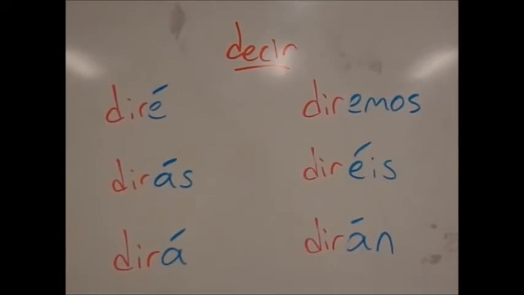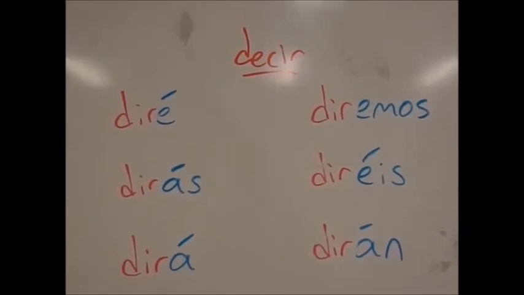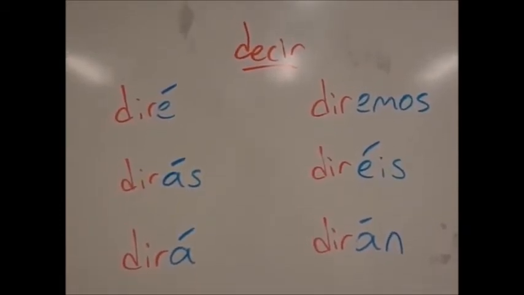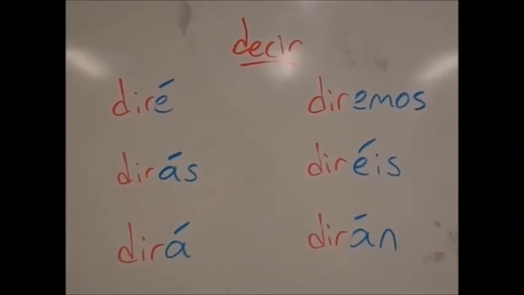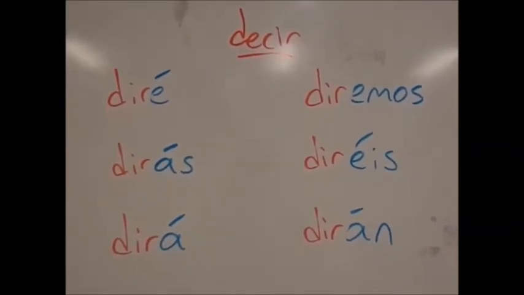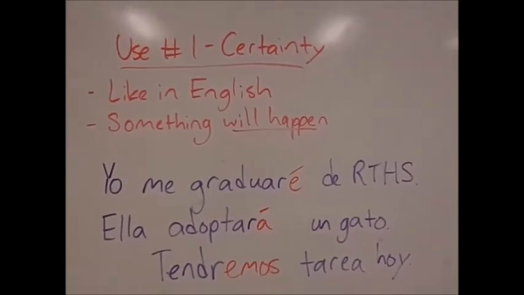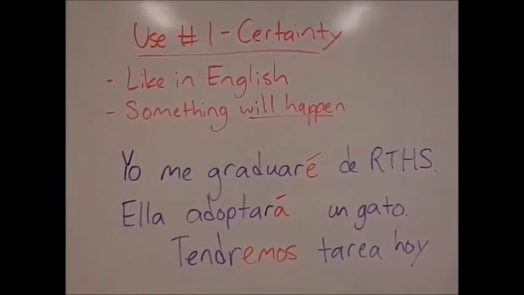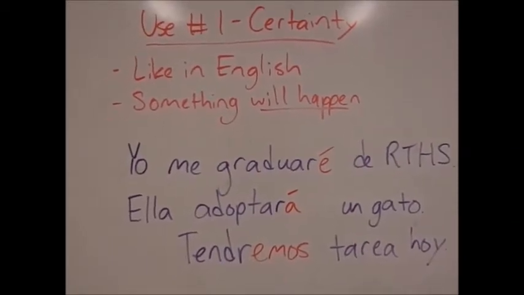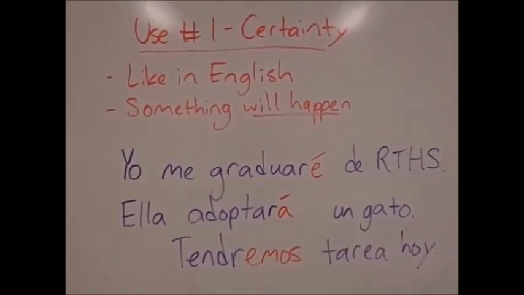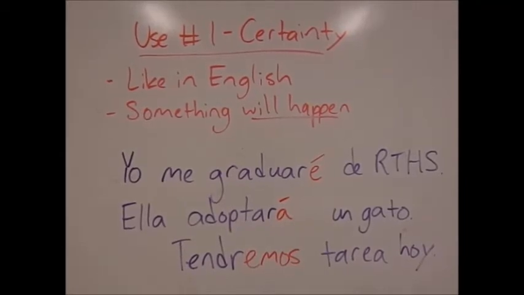Here's another example with decir, whose irregular stem is dir. Diré, dirás, dirá, diremos, diréis, and dirán. So now that you're an expert in conjugating verbs in the future tense, let's look at how to use the future tense. The first use is for expressing certainty about things in the future.